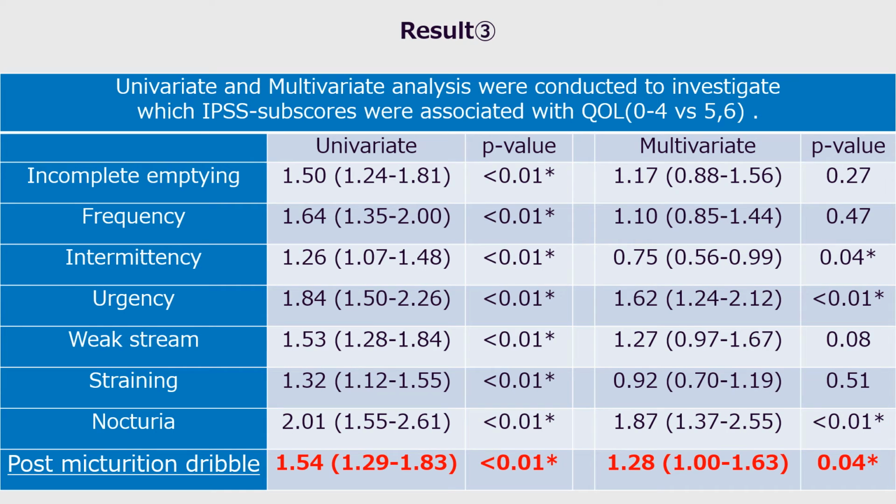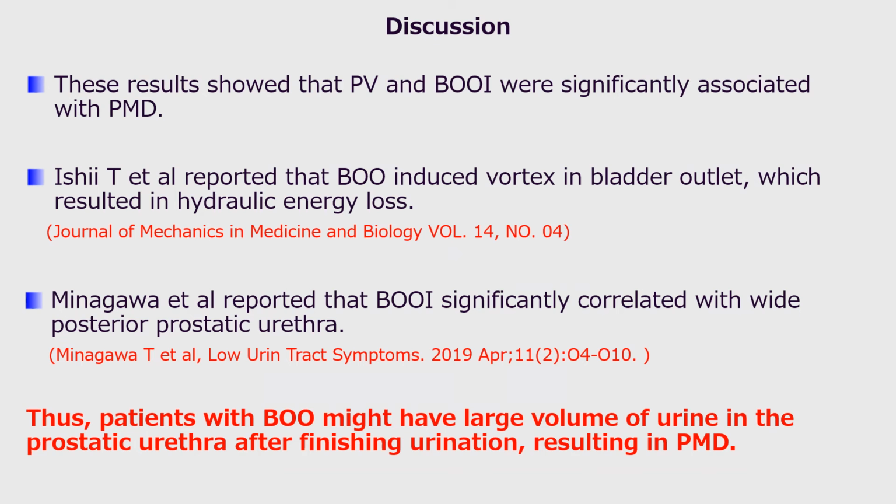Univariate and multivariate analyses were conducted to investigate which IPSS subscores were associated with QOL. Post-micturition dribble is significantly associated with worse QOL. Discussion. These results showed that prostate volume and BOO index were significantly associated with PMD.